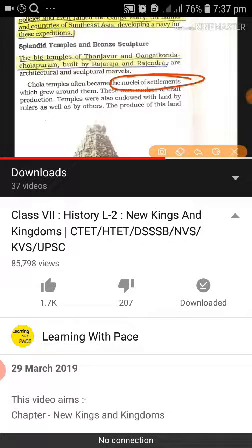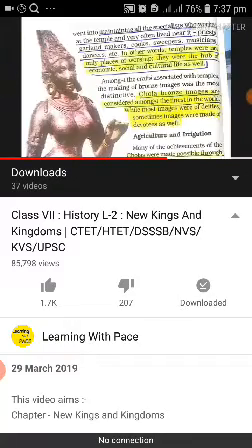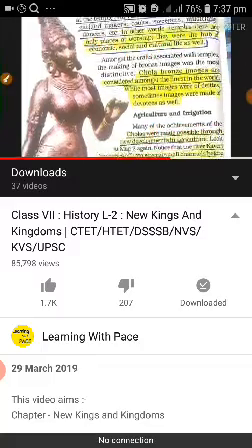These three temples were built by these two kings, Rajaraja and Rajendra first. We can see this temple here. Now we have these parts also given.